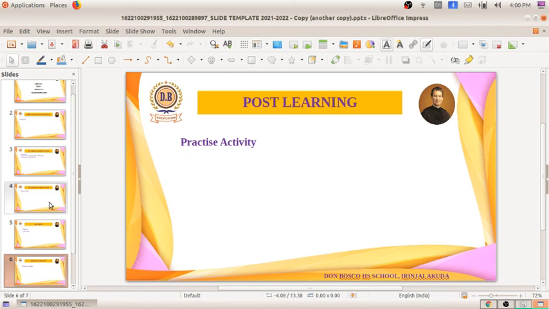Practice the activity of creating the School Wiki account, and also the wiki codes, how to access them and how to add extra information. So practice all that activity.